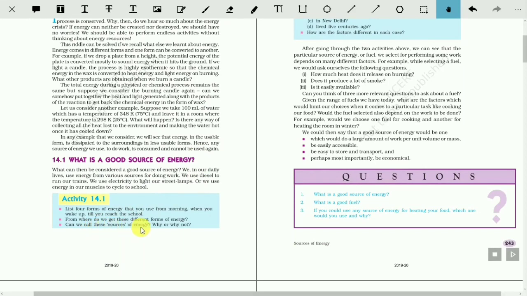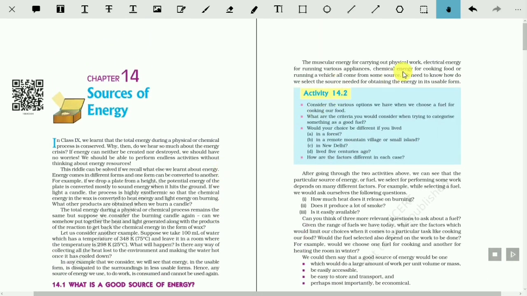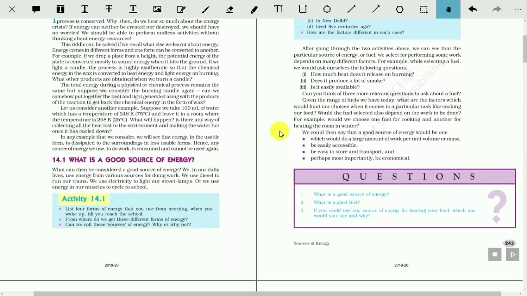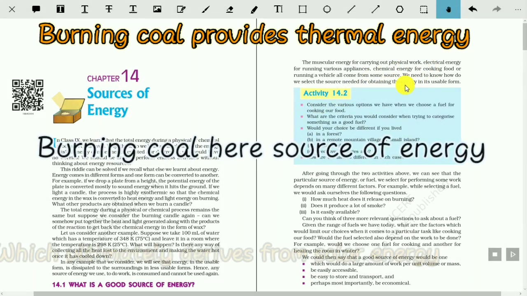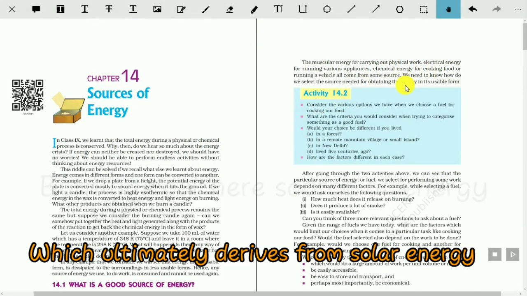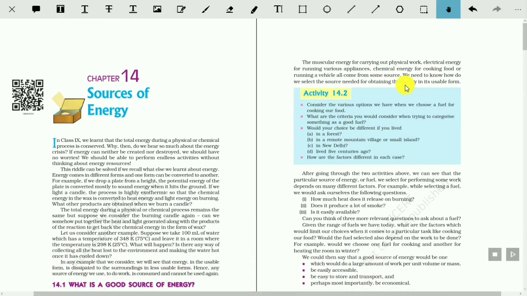Can we call these the sources of energy? Why or why not? Actually, these are the states of energy, different types of energy. What we have called here, electrical energy, chemical energy, these are the states of energy. The sources of energy are mainly, electrical energy comes from various sources like thermal energy, hydel power energy. These are the sources of energy.